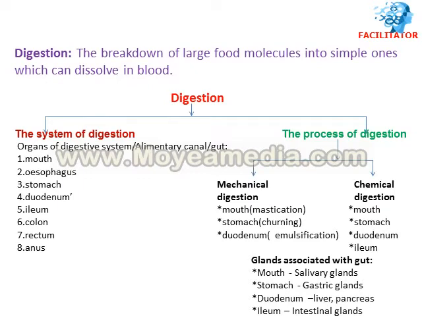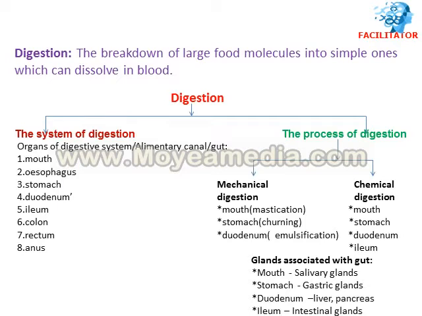The system of digestion covers the digestive system, its organs, their structure and function. The other side is the process of digestion, where we study chemical digestion and mechanical digestion. Then the other part is the digestive glands which are associated with the digestive system or the gut.